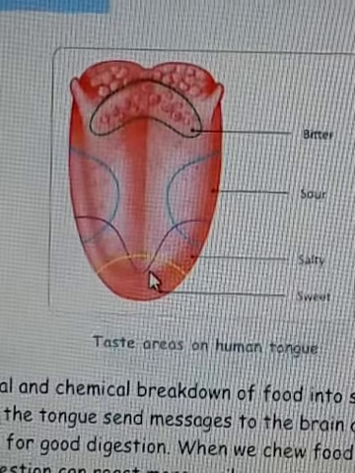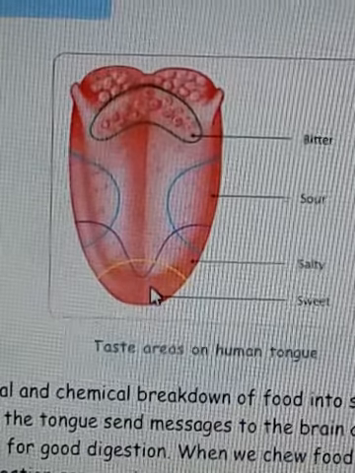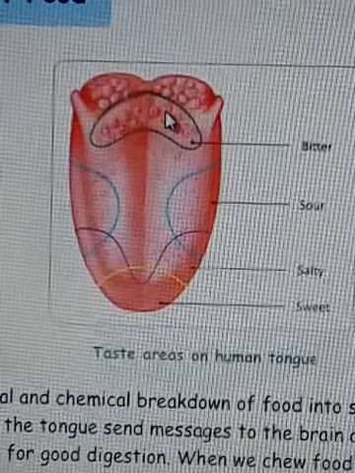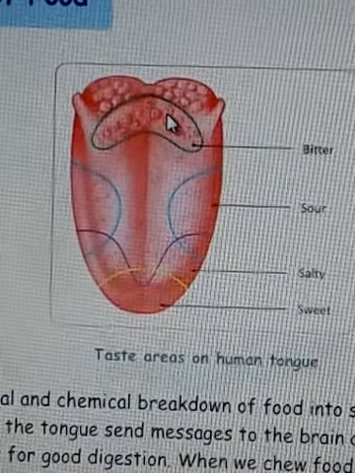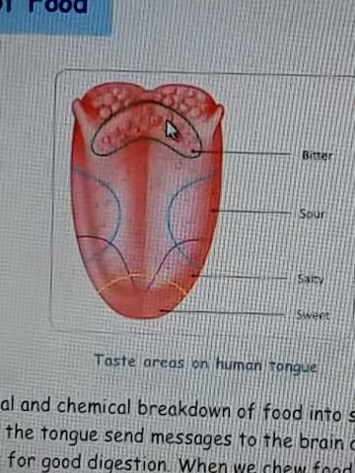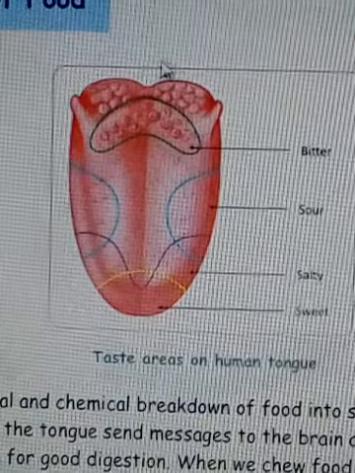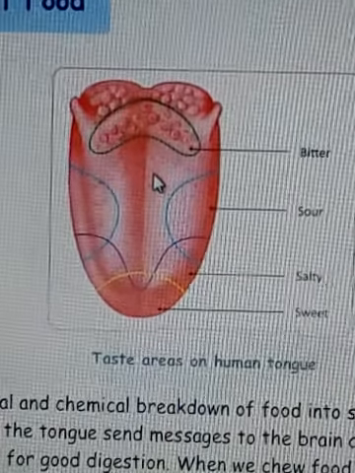The tip of the tongue is the area of sweet taste. From here we can get the taste of sweet. This one is salty, this one is sour, and at last is the area of bitter. All these tastes we can feel with the help of these taste buds. On the whole tongue, children, taste buds are present, and these taste buds are attached with the nerves.